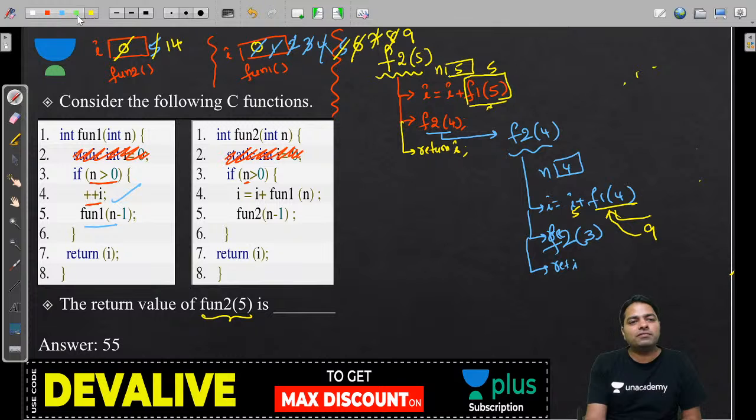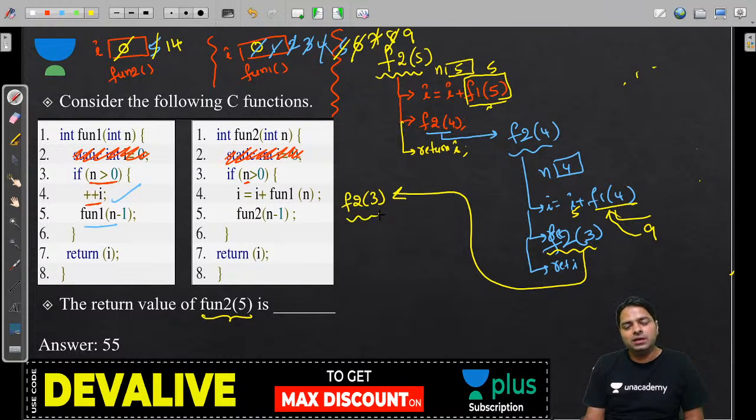Right, now f2 of 3 we are going to call next. Do not forget what we are doing, f2 of 3. So I'm just calling f2 of 3. What is f2 of 3? It executes fun2 again. The 3 is greater than 0. Yes, I is equal to I plus f1 of 3.